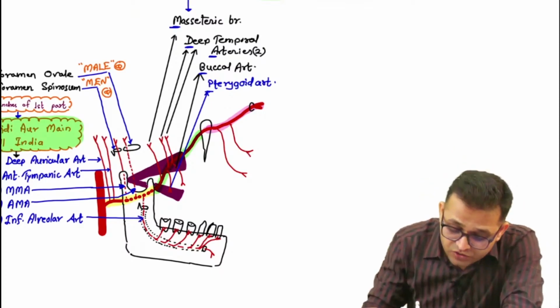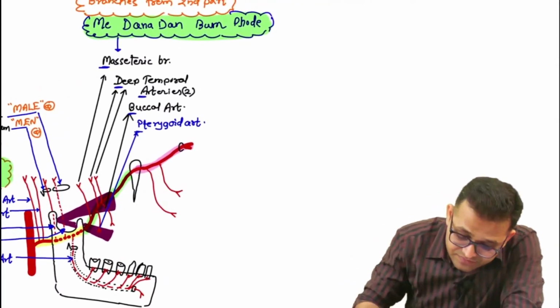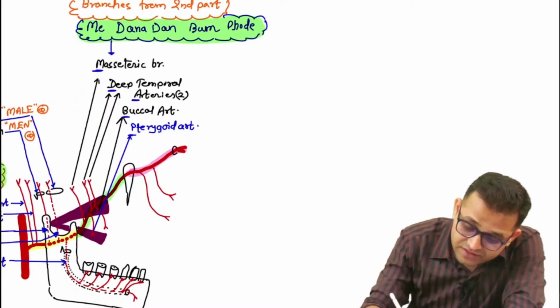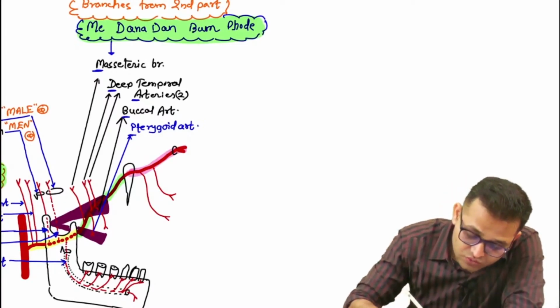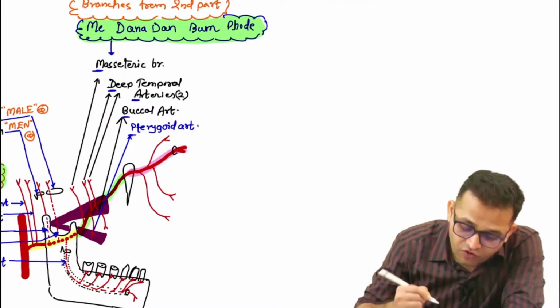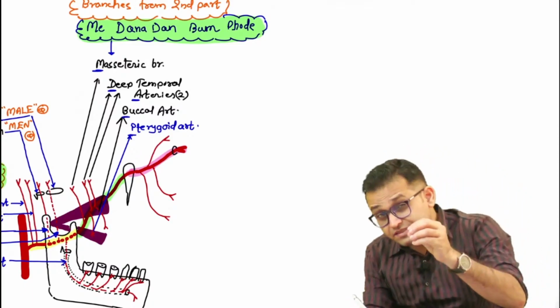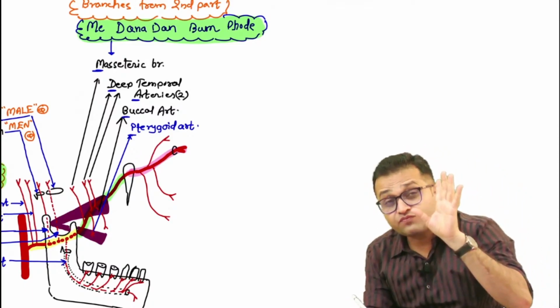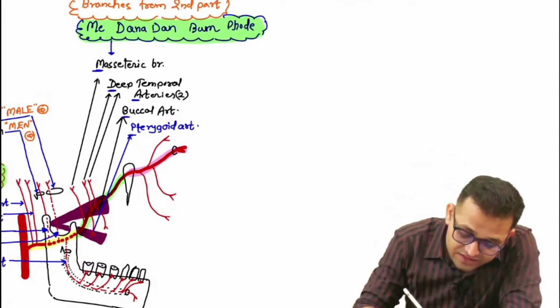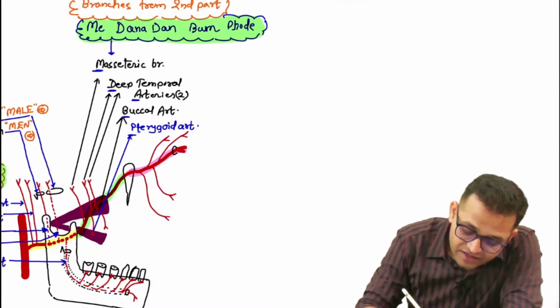Fine. So what can you remember about the branches? PIG PAS, and then PAS. P is the pharyngeal branch, which supplies the pharynx, then the artery of the pterygoid canal, and then the sphenopalatine artery.